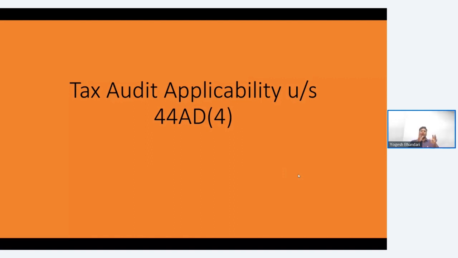In case you fall under the eligible assessee domain and you have losses in first year, you don't need to opt for section 44AD. You can simply show your losses if your income is below, in this particular case, 2 crores. So if your income is below 2 crores and you are having losses, you can simply show your losses and close your books.